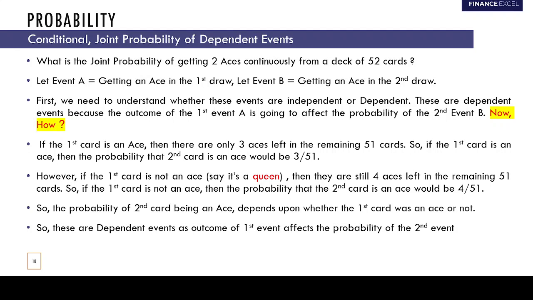However, if the first card is not an ace, say it's some other card, then there are still 4 aces left in the remaining 51 cards. So the probability that the second card would be an ace would be 4 by 51. So the outcome of the first event is affecting the probability of the second event. The probability that the second card is an ace depends upon whether the first was an ace or not. So these are dependent.